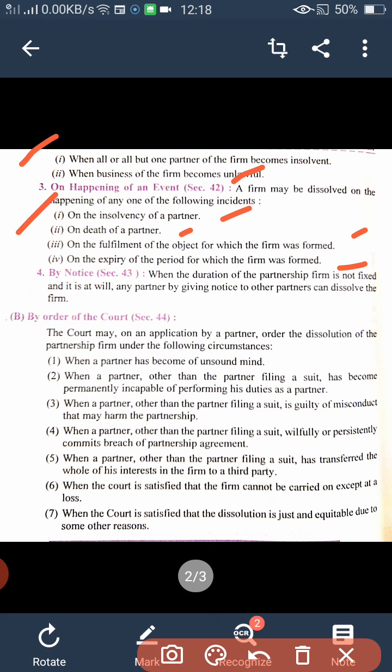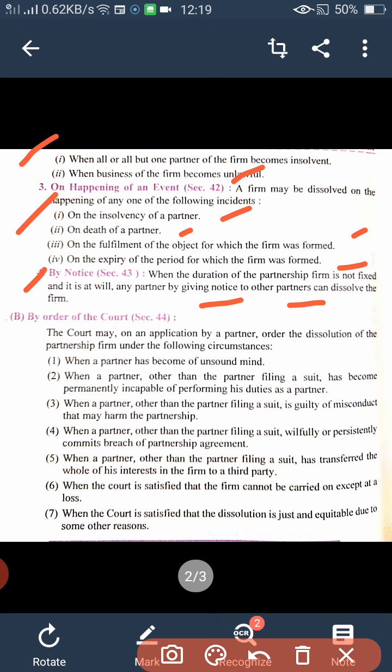And on the expiry of the period for which the firm was formed. Means there was a particular time period for the firm, and after that time period the firm was dissolved. And the fourth point is by notice. When the duration of the partnership firm is not fixed, means there is no time limit, then any partner by giving notice to the other partners can dissolve the firm. So these all are the modes of dissolving a firm without intervention of the court.